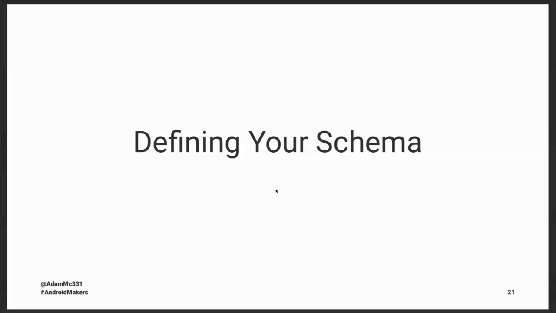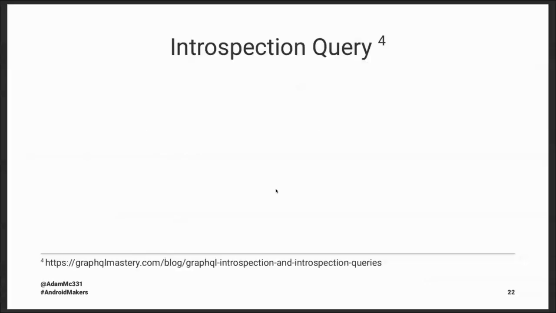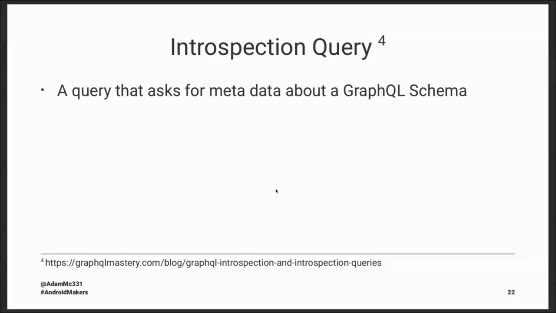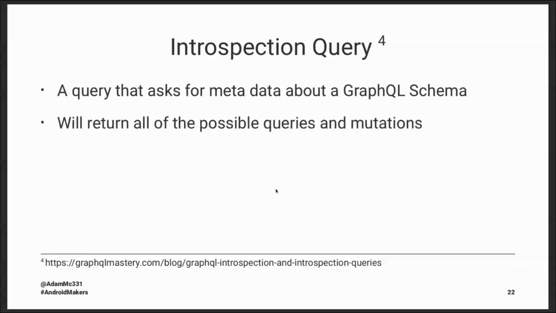And to get that schema, we need to create something called an introspection query. And basically what the introspection query does is gives us metadata about our GraphQL schema. It will return all of the possible queries we can write and mutations. I don't talk about mutations in this talk, but you can think of those similar to a post request. A GraphQL query is when I want to just receive information from the API, but a mutation is to update. Say I want to tell the API to update a profile. That's what a mutation would be used for.